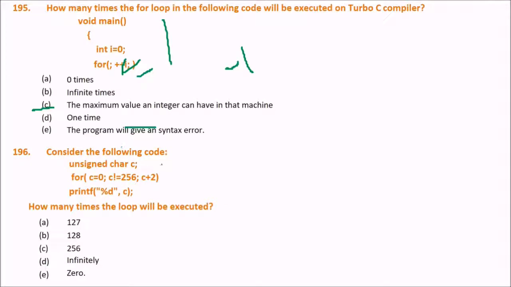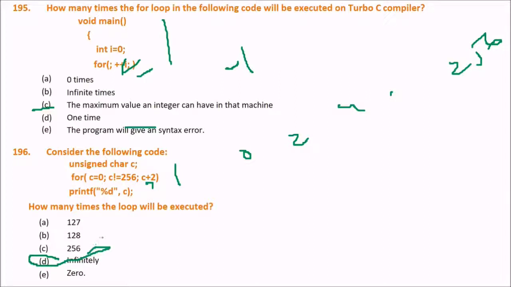Next, consider the following code: unsigned char c; for (c = 0; c != 256; c + 2) printf("%d", c). How many times will the loop be executed? Tell me the answer. Is it 256? This is incrementing by 2, so 0, then 2, then 4, like this till 256. You have to tell the number of times it is going to execute. The answer here is